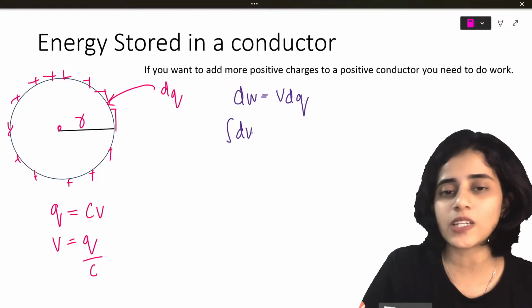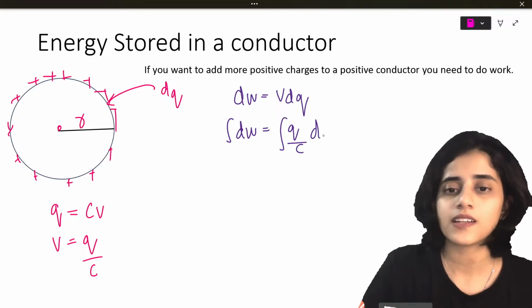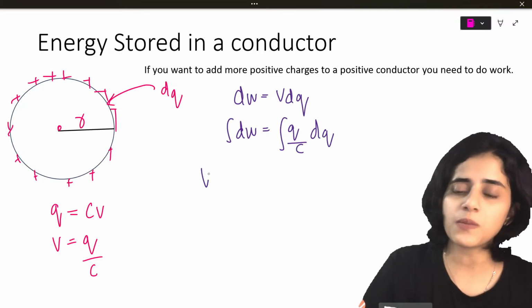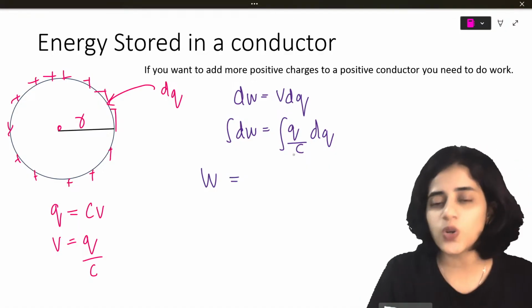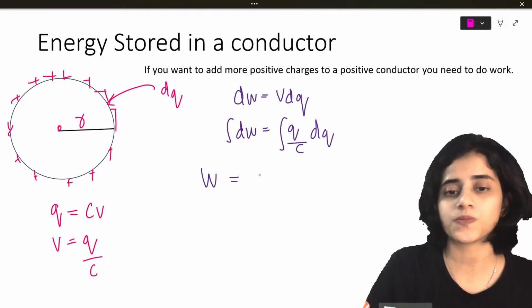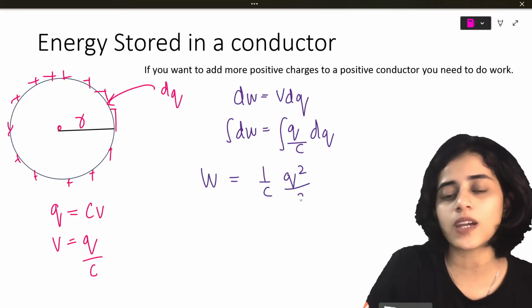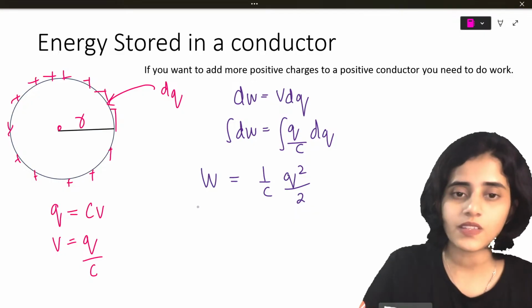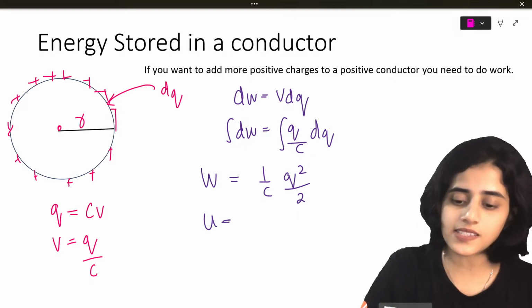So now what will I do? I will integrate it. What is V? Q by C times dQ. So from this, the integral of dW is W. Integral of Q is Q square by 2. So this will be 1 by C times Q square by 2. So work done is Q square by 2C. Work done is the same as energy.